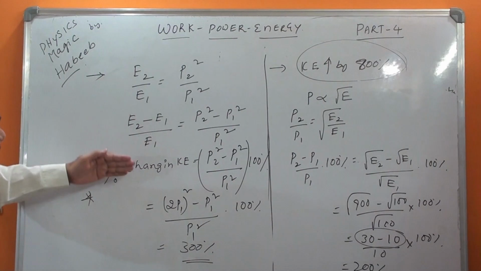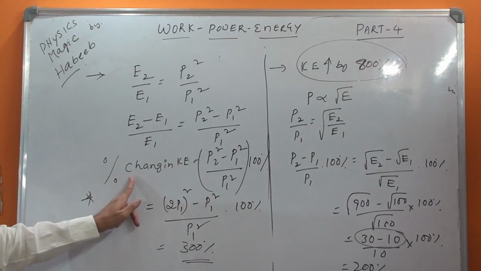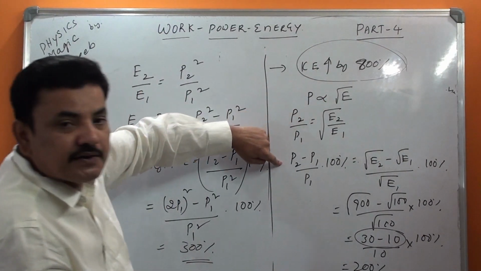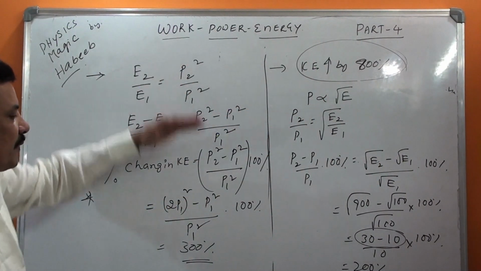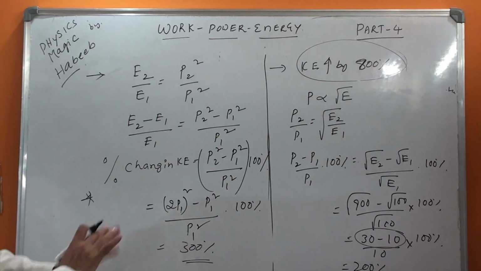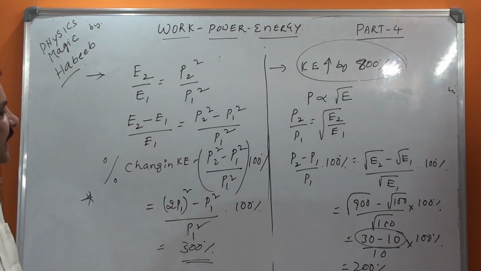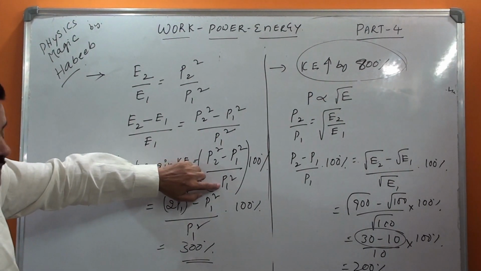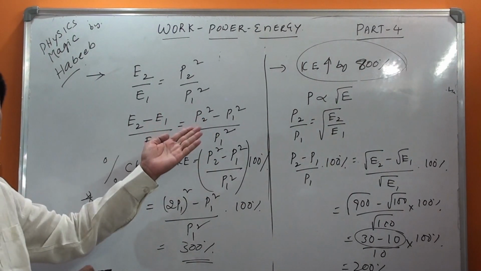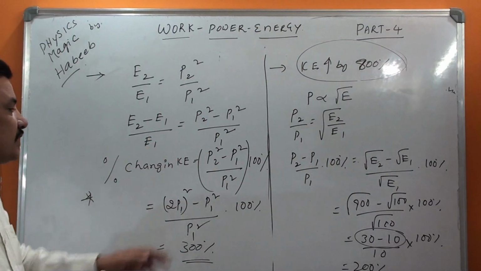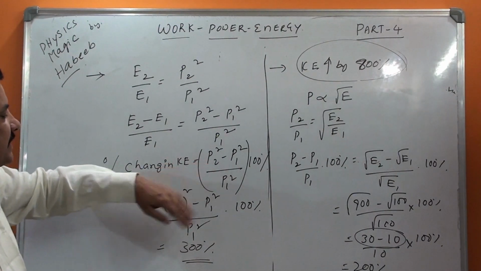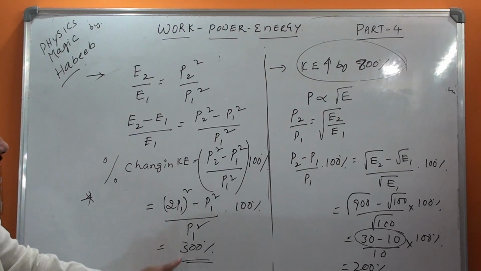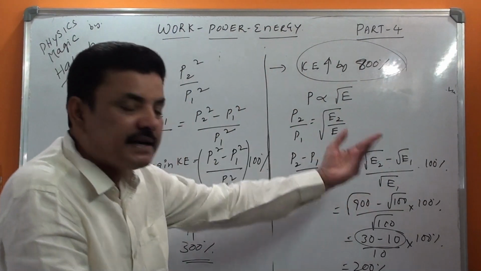So if momentum is given, we have to find the kinetic energy change like this. If the kinetic energy increase is given, we have to find the momentum increase like this. I hope you understood this clearly. If any confusion, you just refer once again. Here only you may be getting some confusion. 100% increase means if the initial value is 100, then the final value will be that plus 100, so it will become 200. But instead of hundreds, I wrote P1, so this is 2P1. That's why I did it like this and simplified.